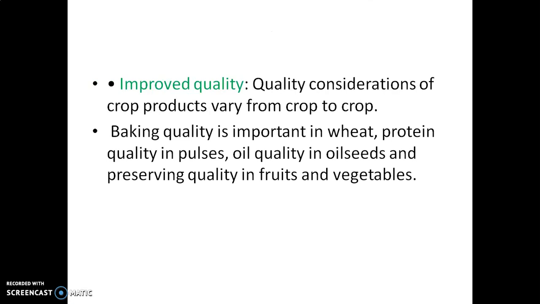Then improved quality. The quality considerations of crop products vary from crop to crop. Baking quality is important in wheat, protein quality is important in pulses, oil quality in oil seeds, and preserving quality in fruits and vegetables. So according to the crop we are using, it should bear some qualities, isn't it?